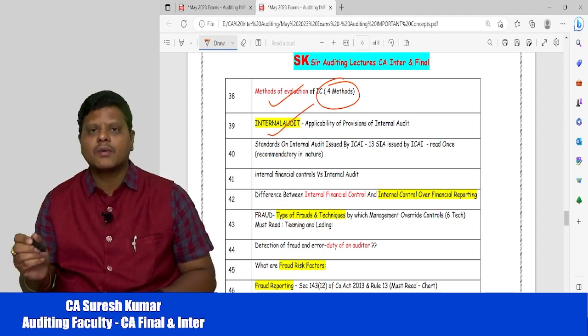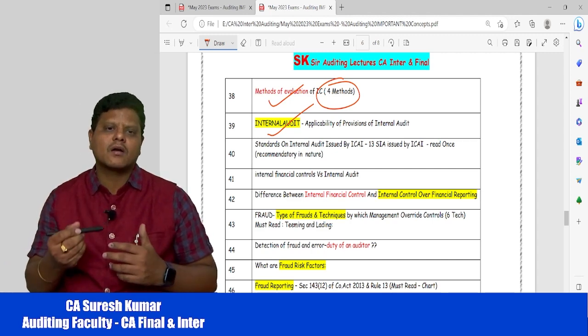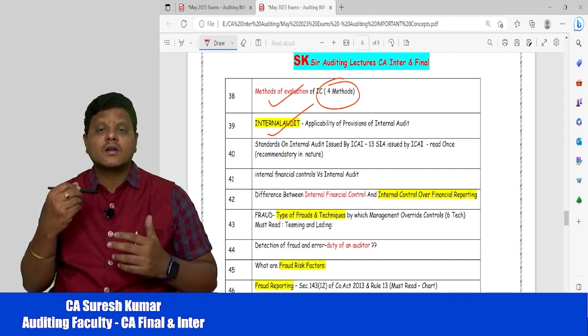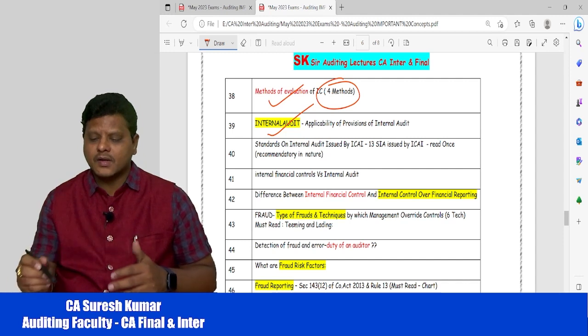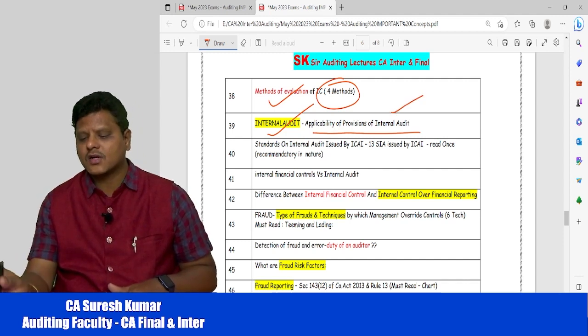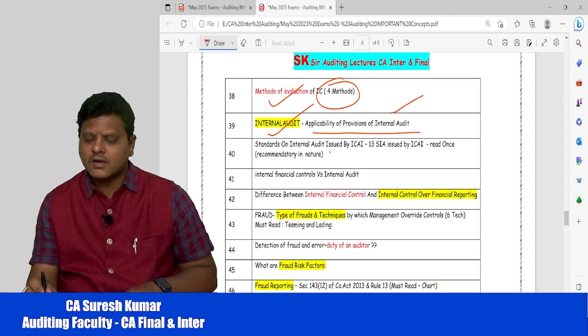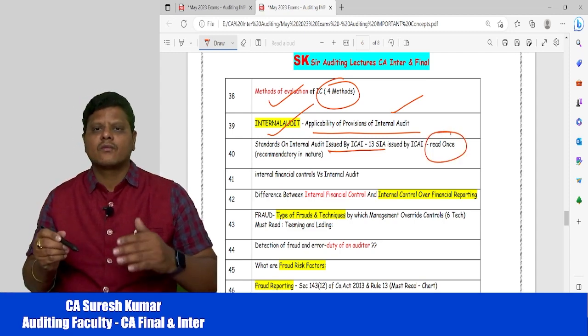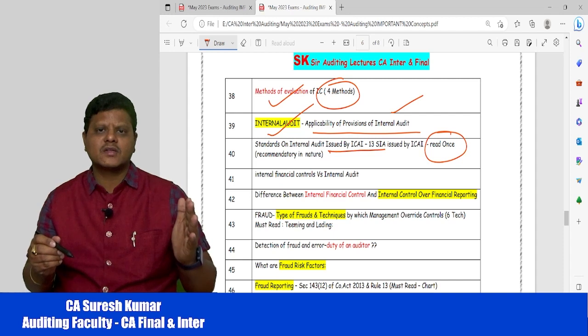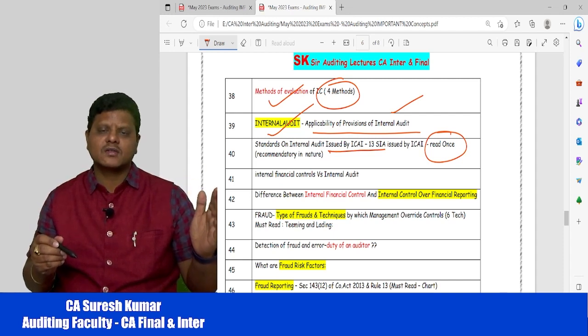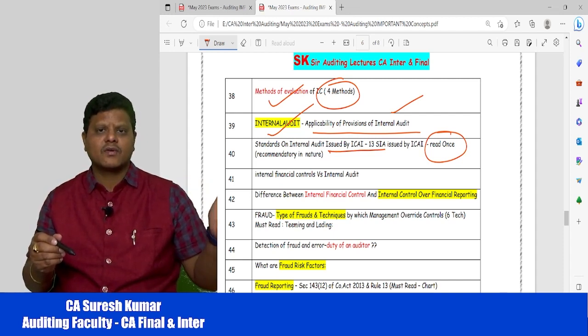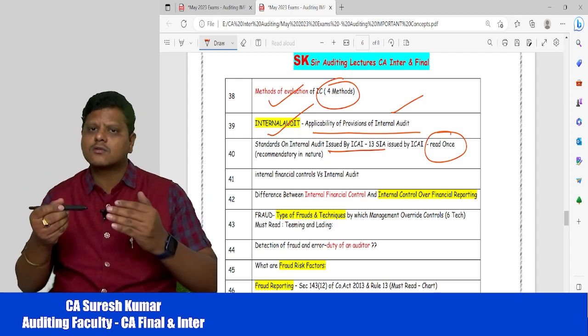Then internal audit: for which companies internal audit is applicable. Then internal audit applicability in the case of private limited companies, you may get an applicability case study. Now standards on internal audit. My request to all of you, read at least once. We have standards on auditing, accounting standards, forensic accounting standards, IFRS, Ind AS, and like that. For internal audit also we have standards.